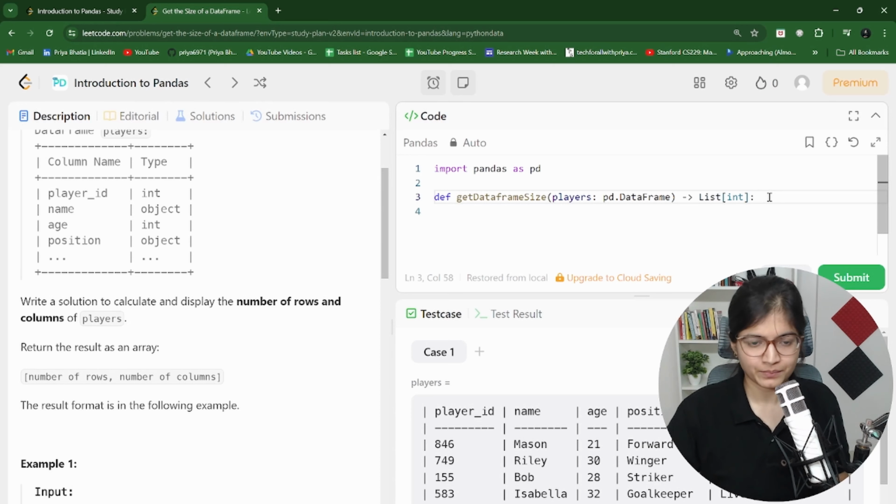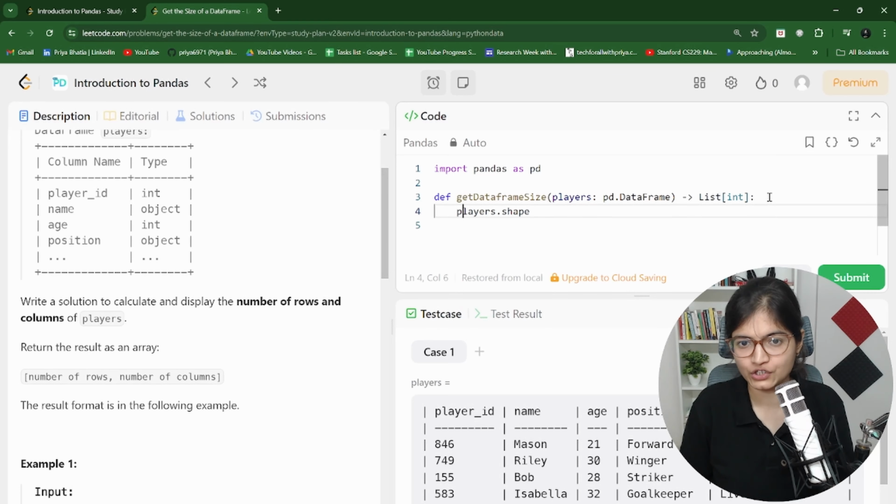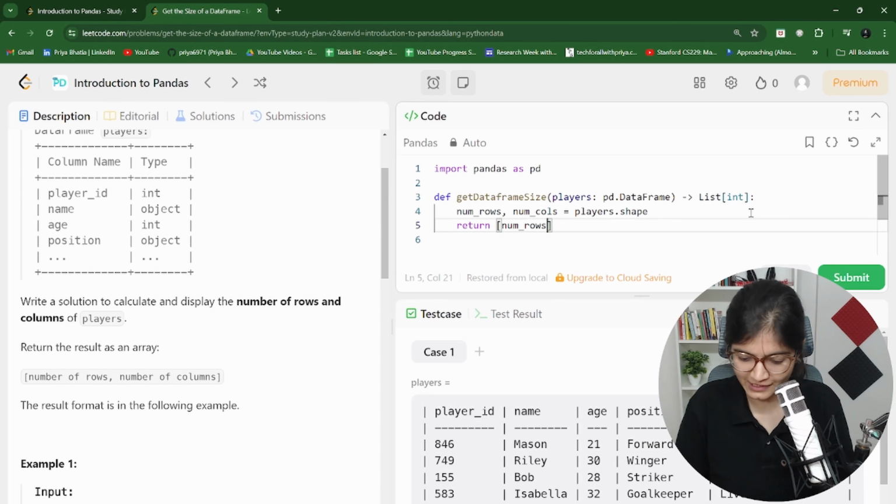So it's again very simple. We have a data frame given to us. I hope everyone knows that we have a function called shape, right? Once you use this function, it will return two things, the number of rows and the number of columns. So I might store this in a variable for number of rows and number of columns. And finally, we can simply return, in the form of a list, the number of rows and the number of columns, right?